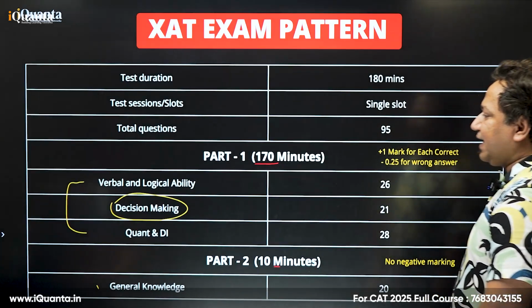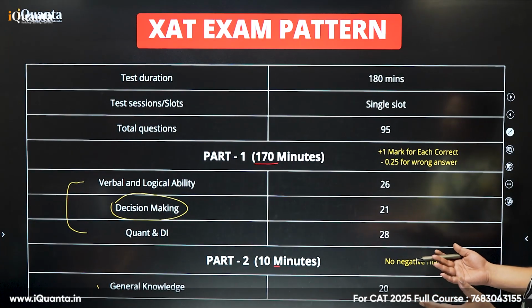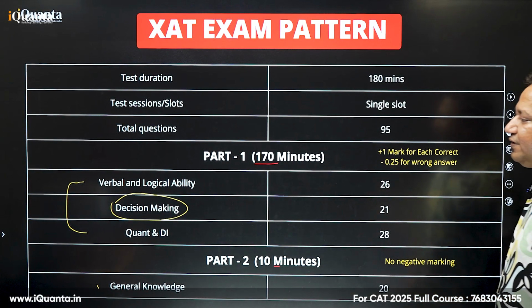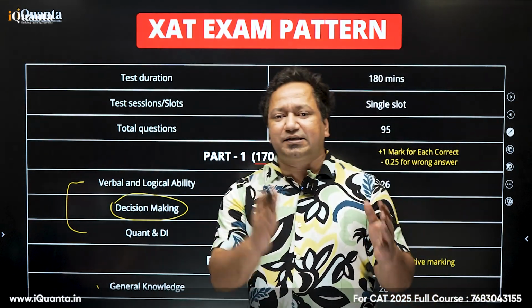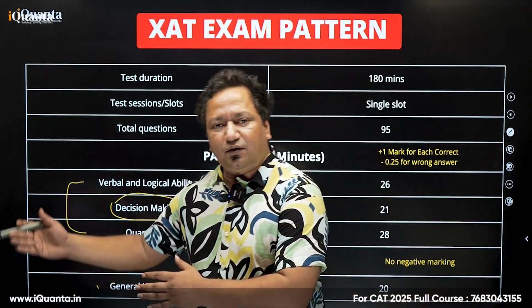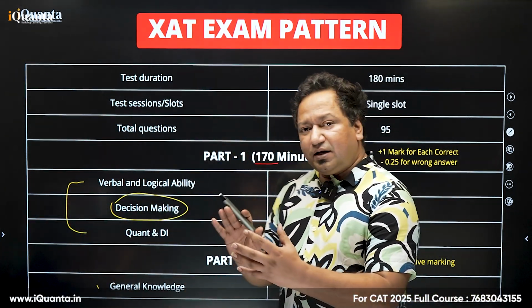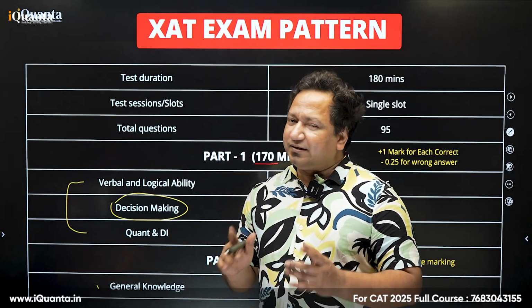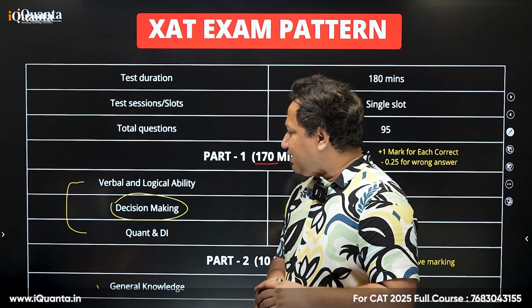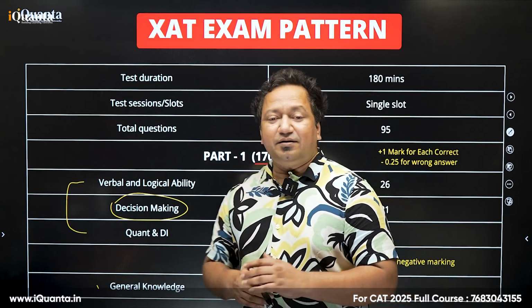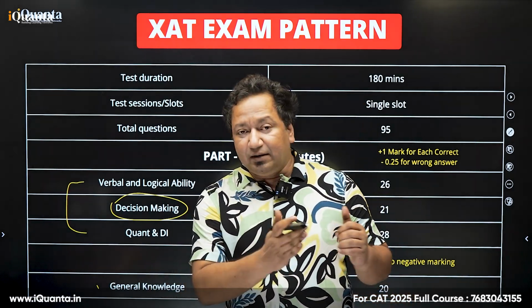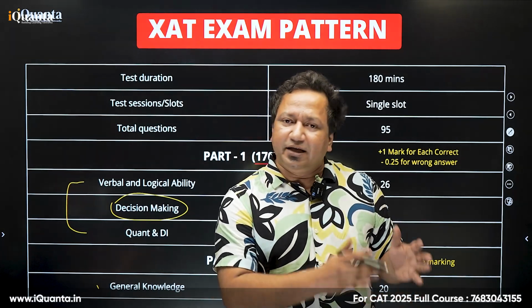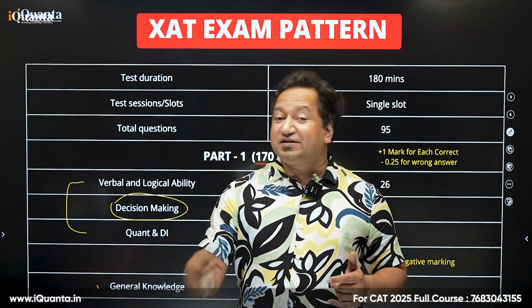So in part 1 we have verbal and logical ability. Unlike in CAT where we had 3 different sections of VA, RC, LRDI and Quants, QA, here we have verbal and logical ability combined in one, and then we have Quant and DI combined in one. That is one thing. But the best thing is, even if we call them sections, we can skip them. So there's no time limit duration to any section in XAT, unlike CAT. And that's the best thing.